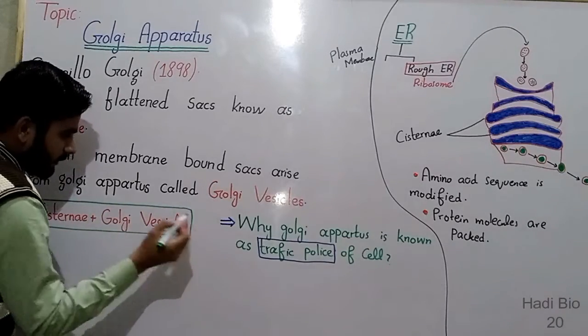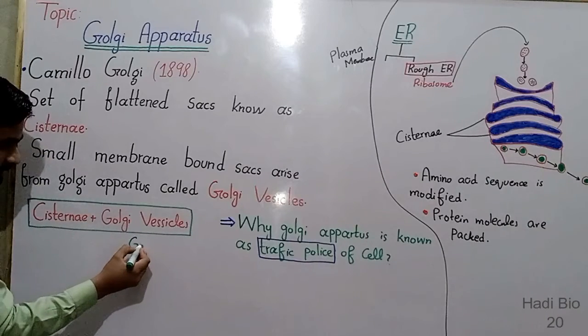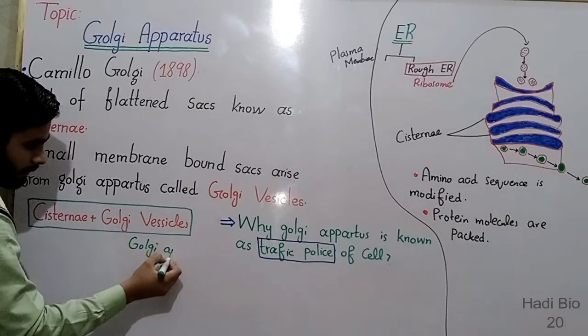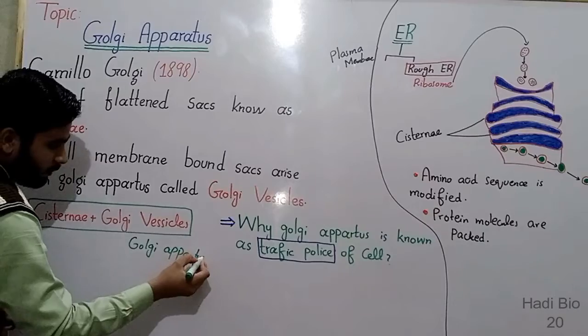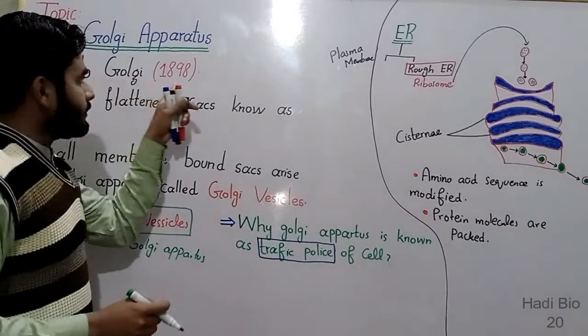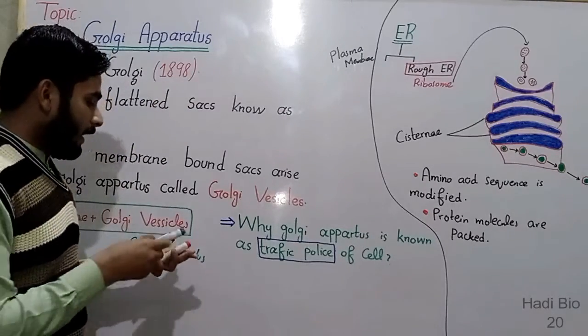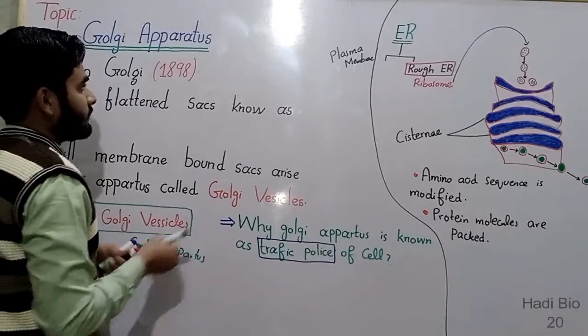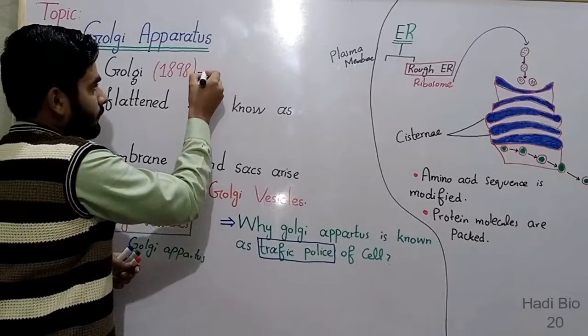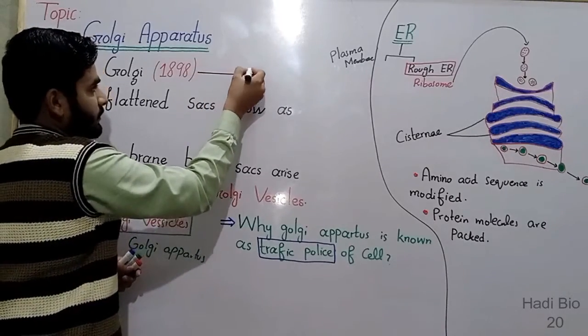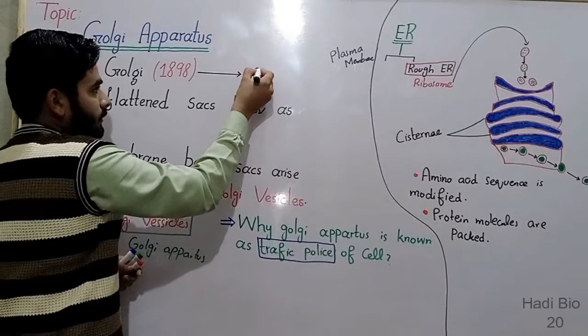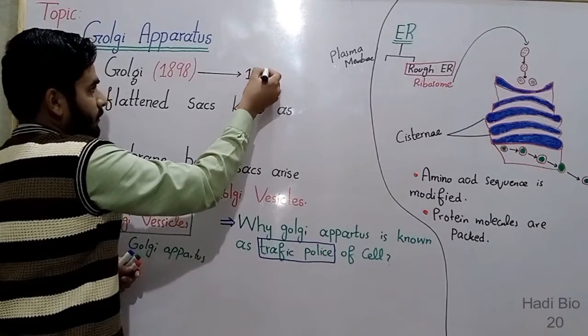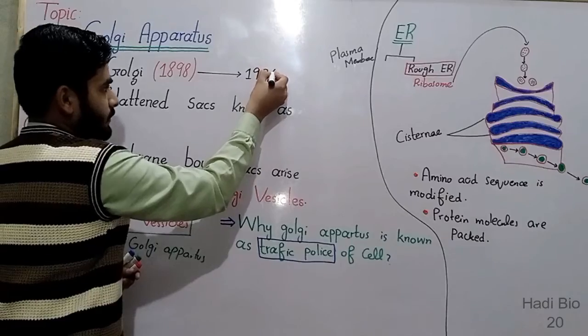And the last point is, who discovered the Golgi apparatus? The Golgi apparatus was discovered by Camillo Golgi in 1898, and Camillo Golgi got the Nobel Prize in 1906. So this is the lecture on the Golgi apparatus.